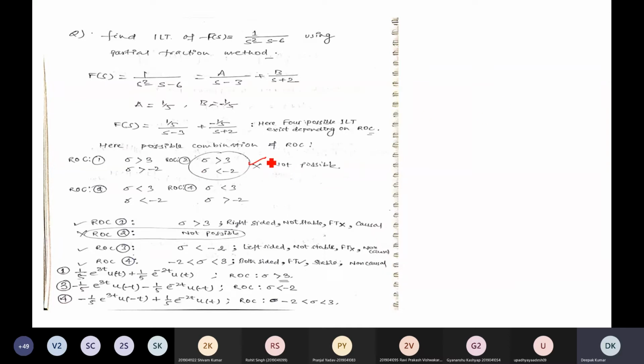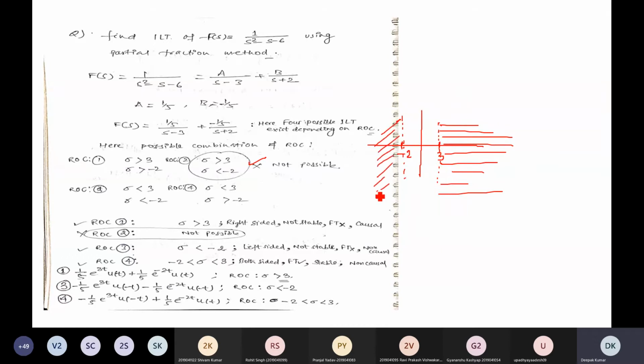If you plot this, sigma greater than 3 is anywhere on the real axis here, from this 3 in this direction, and sigma less than -2 is anywhere here. In this ROC you can see both ROCs are separated, not overlapping in nature. It means no common ROC exists for this.